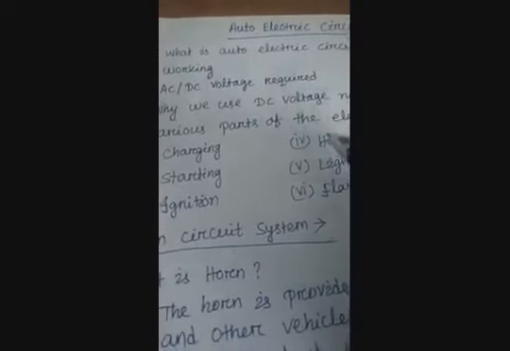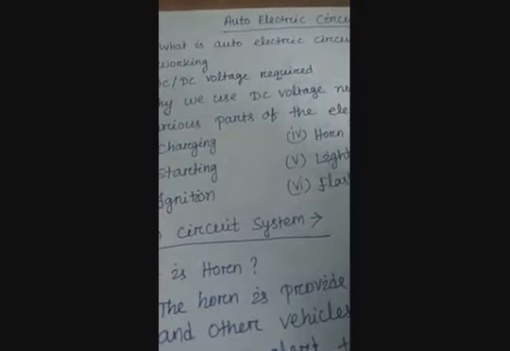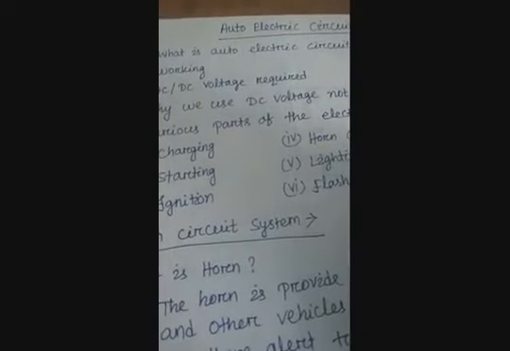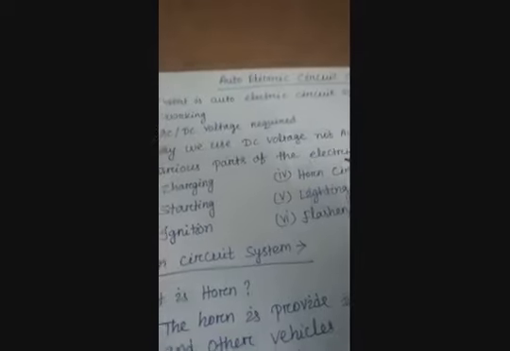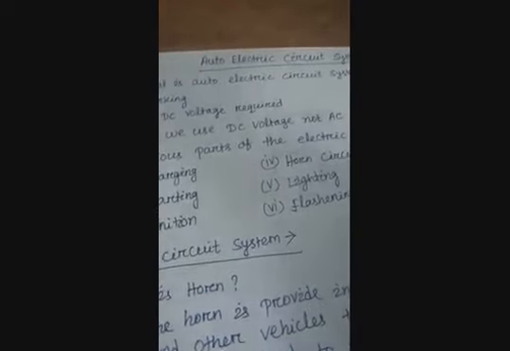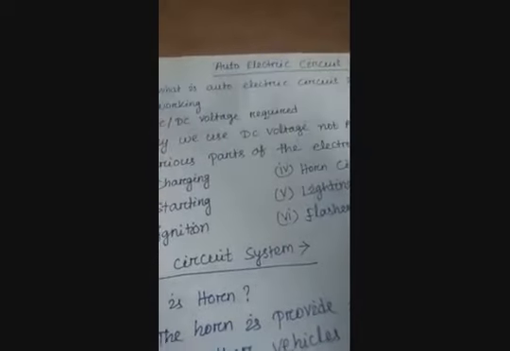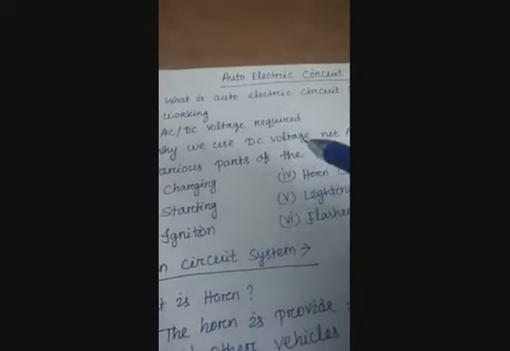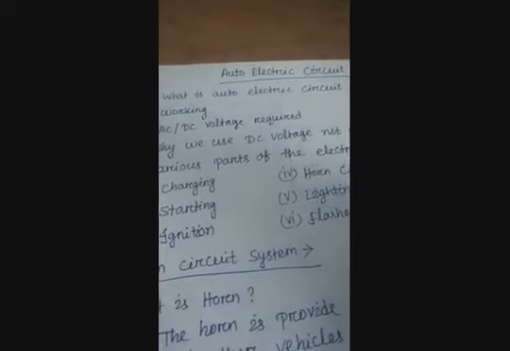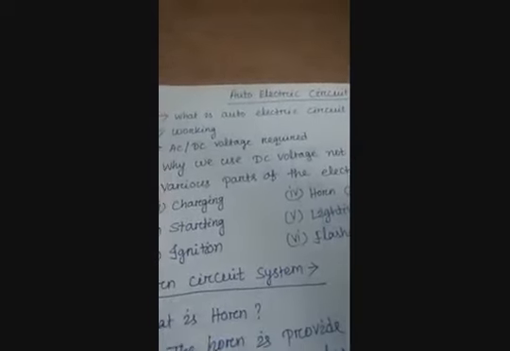Because not all components tolerate the same amount of current strength.